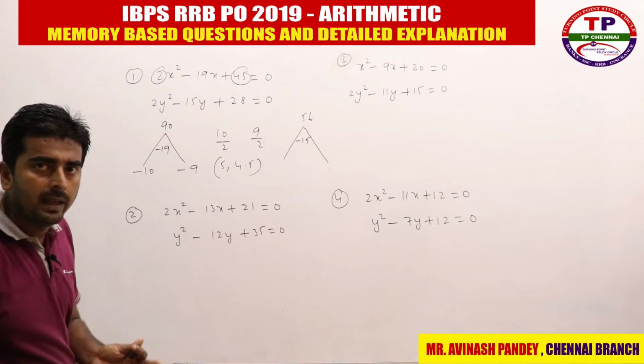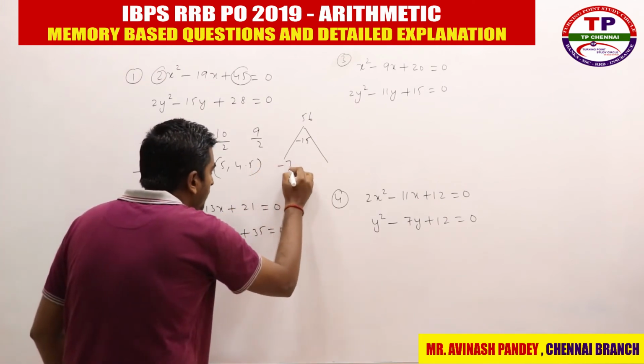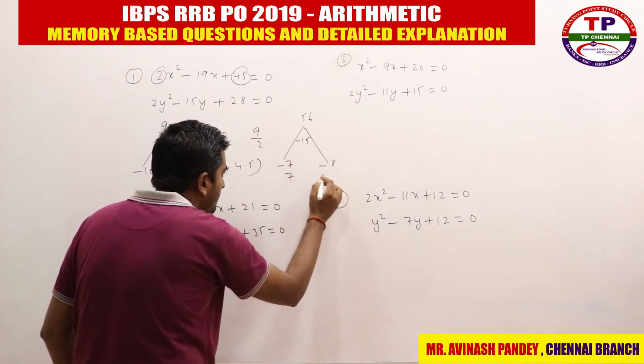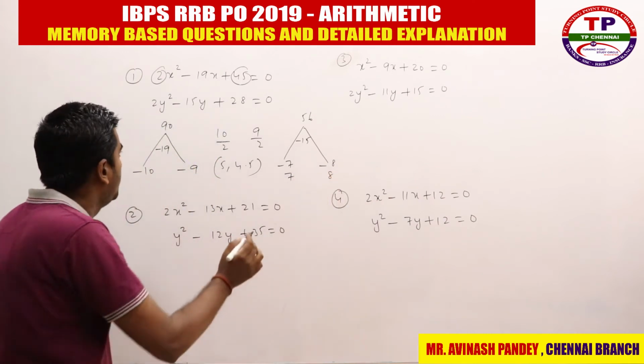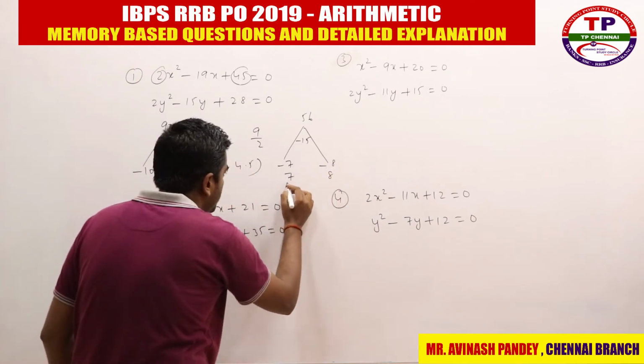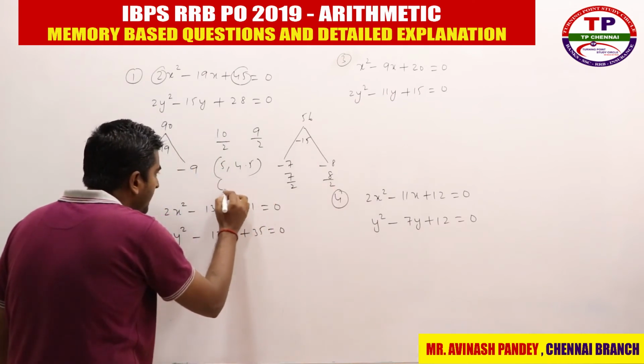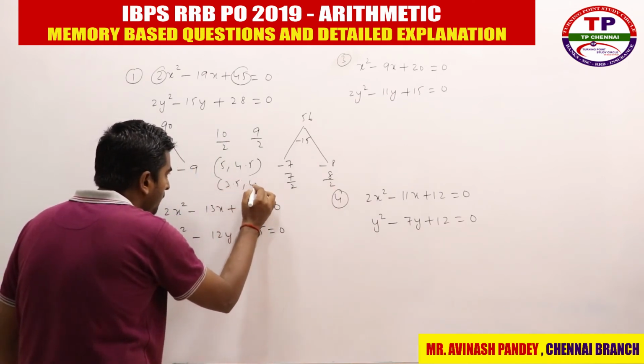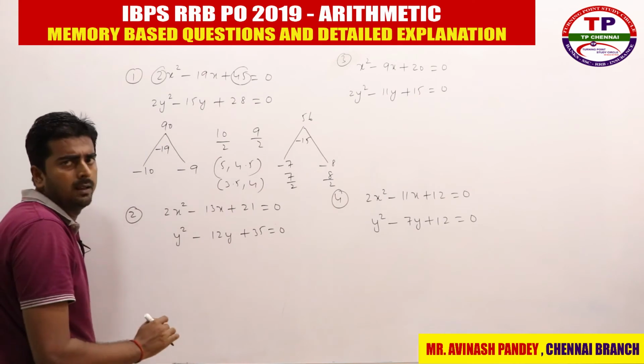Again, you should know the table of 8 and 7. So what can be the numbers? Minus 7 and minus 8. When you change the sign, 7 and 8 will come. Then divide by the coefficient of y square, which is by 2 and by 2. So what is my answer here? 3.5 and 4.